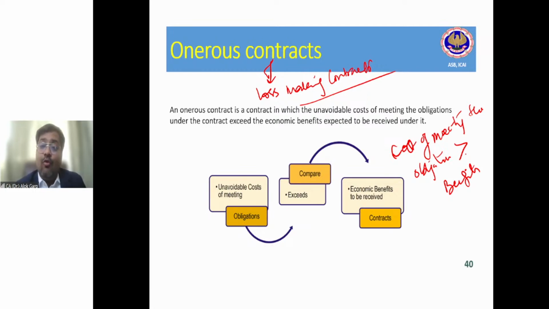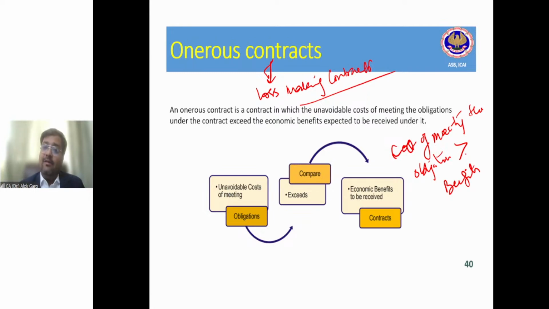Now this raw material cost has shot up from 6 rupees to 9 rupees. Now, friends, what is my cost of this product? 9 rupees my raw material cost and 2 rupees my production overheads. So what is the total cost of this product? Total cost to me for this product is 11 rupees, which I have to incur to meet the obligation to deliver this product.